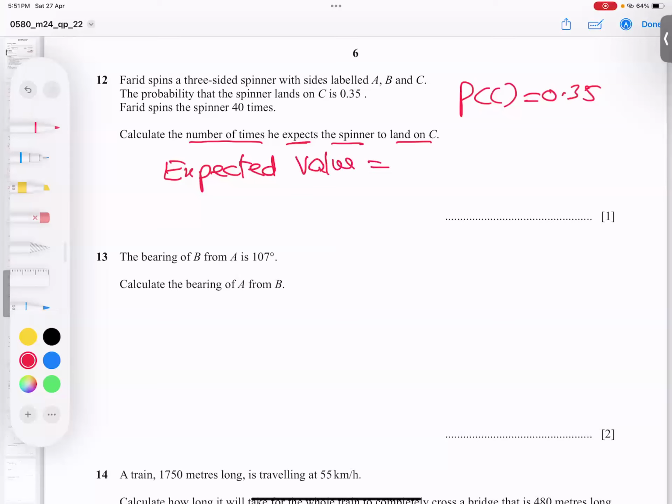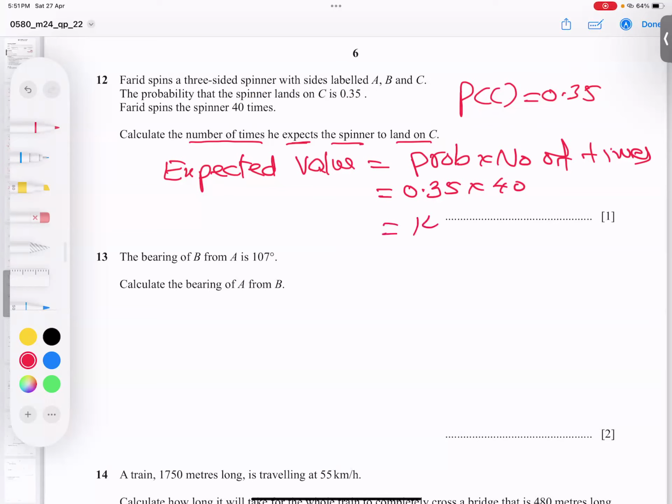He asks you for the expected value of C, we have a special formula. And what is that? Probability multiplied by number of times. There's a fixed formula for it. So probability is 0.35, I'm writing here. And number of times is very clear, which is 40. So I use 40. I hope you got my point. And if you type in calculator, we get an answer 14.